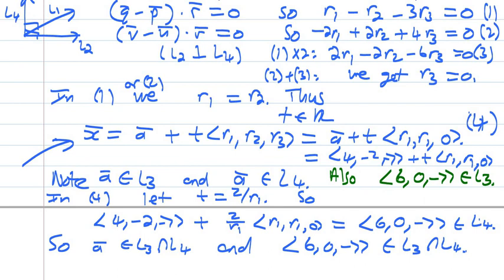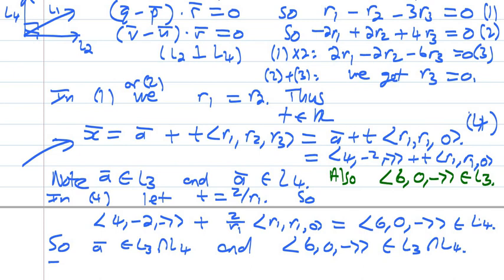Alright, so what have we shown here? We have two lines. L3, which we found in part B, and another line, L4, which we said is a line perpendicular to both line 1 and line 2, and it passes through point A. But now we see that these two lines, L3 and L4, have at least 2 points in common. So why are the lines the same? Because we found that the two lines intersect in at least 2 different points.